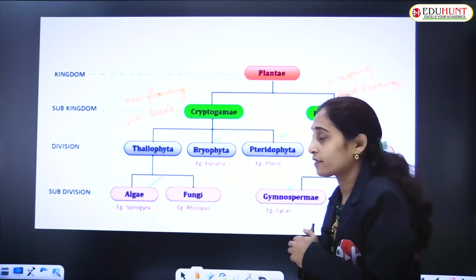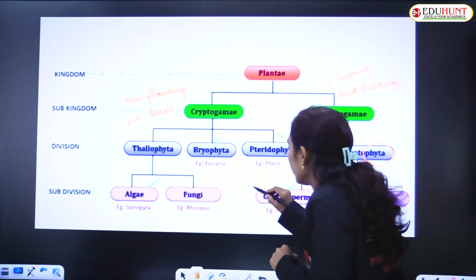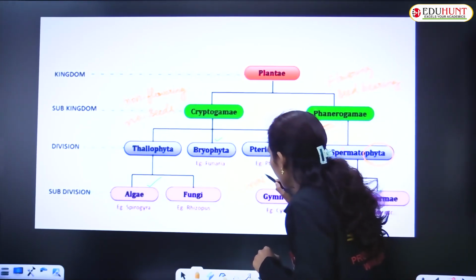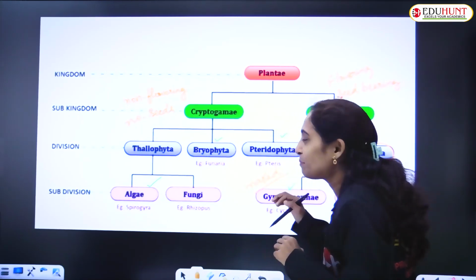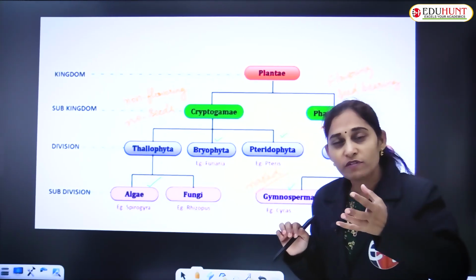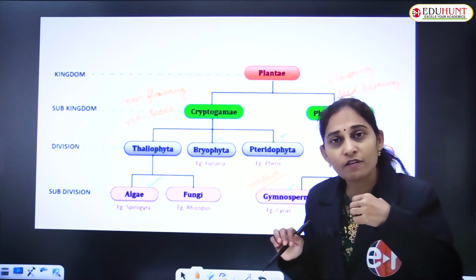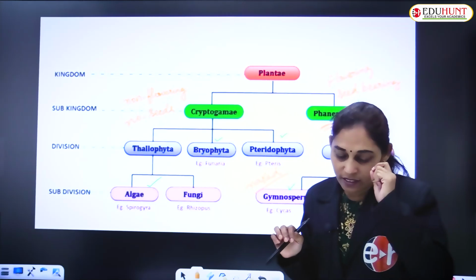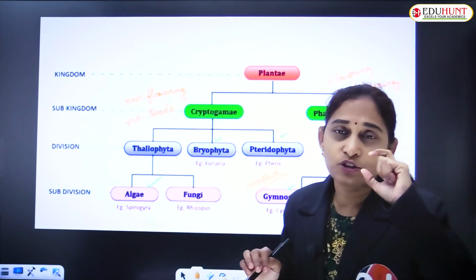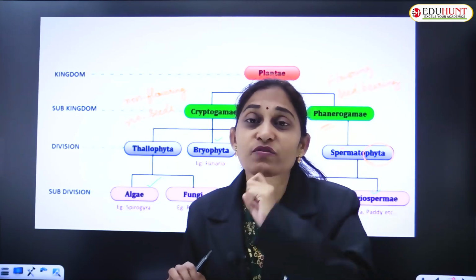The first category, gymnosperms, where gymno means naked: the seeds are visible outside. In angiosperms, seeds are not visible because they are enclosed in the fruit. Even though you can say that in cashew nut, the seed is visible outside.